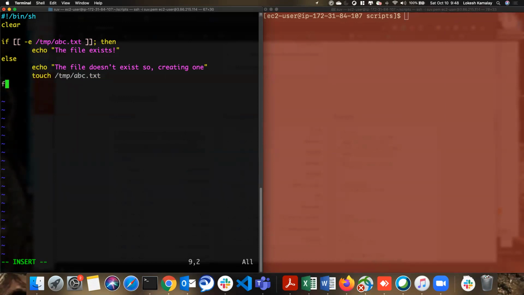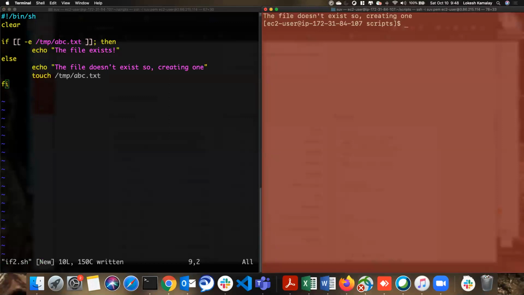Okay. Now see, I save this file. Now let me run it. sh if2.sh. See, the file doesn't exist, so creating one. It created. So you want to verify? Let's verify. ls -latr /tmp. Hope you know the command.